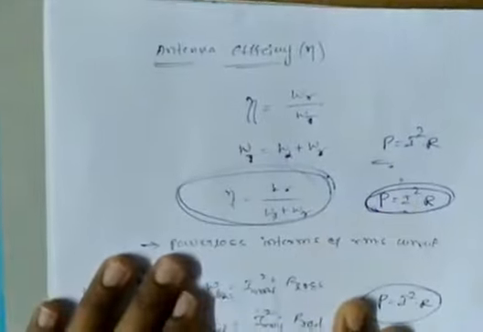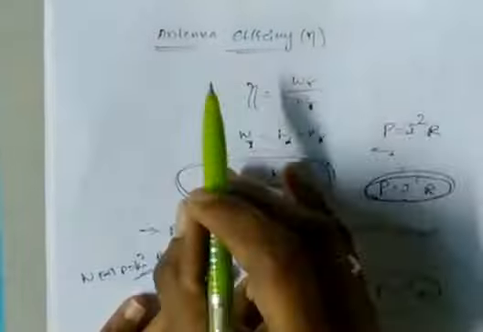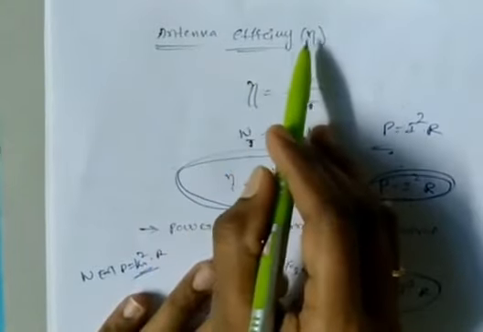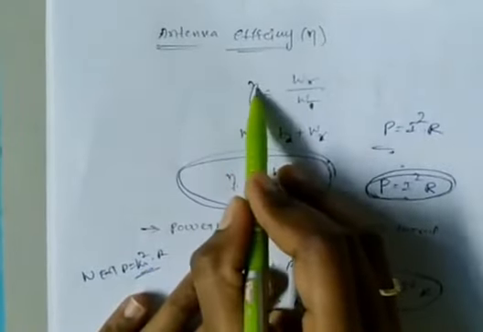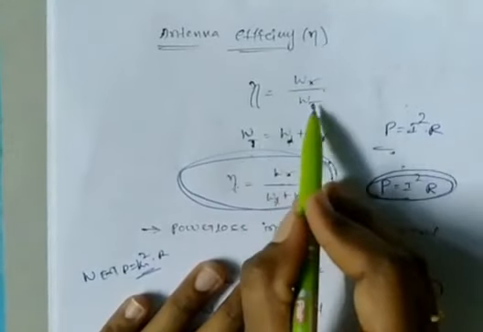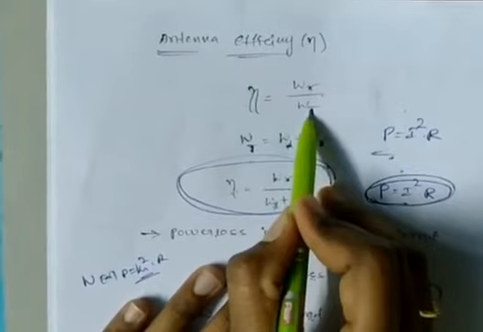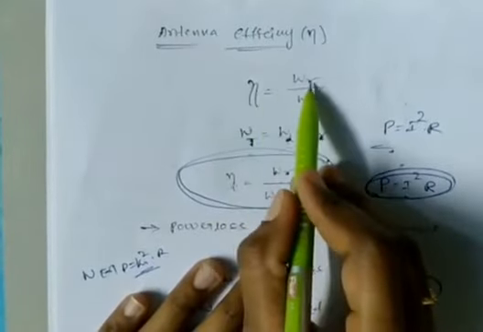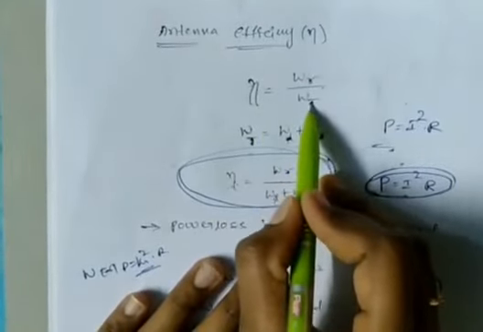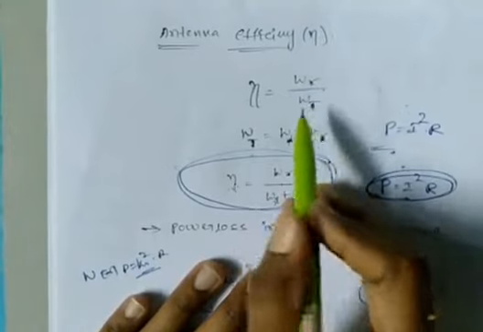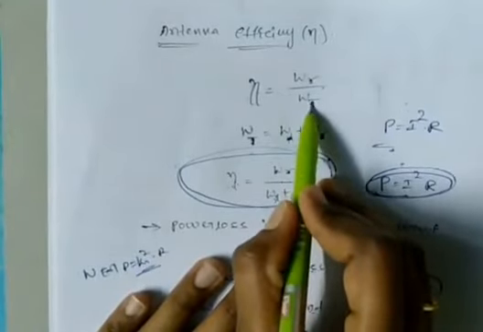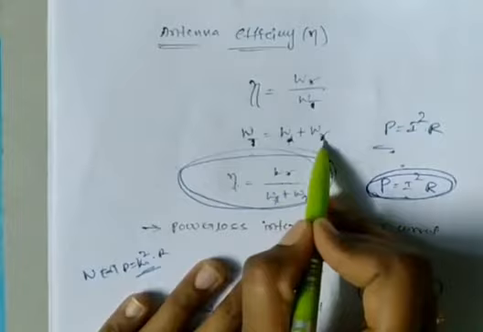And now we are seeing the antenna efficiency. What is the antenna efficiency? Antenna efficiency is denoted with eta. Eta is nothing but the radiated power to the total power supplied to the transmitting antenna. So antenna efficiency is the radiated power from the antenna over the total power supplied to the antenna. Here I am writing the total power in terms of lost power and radiated power.